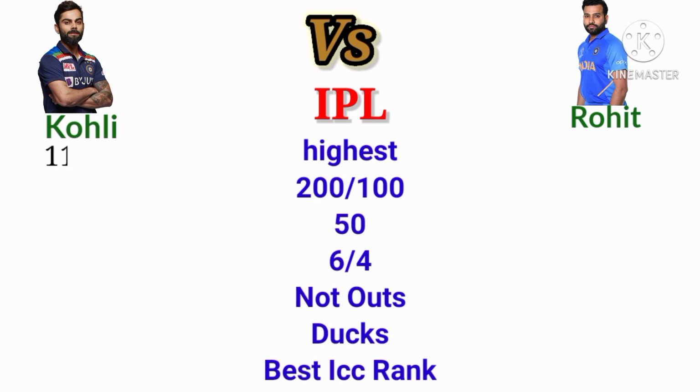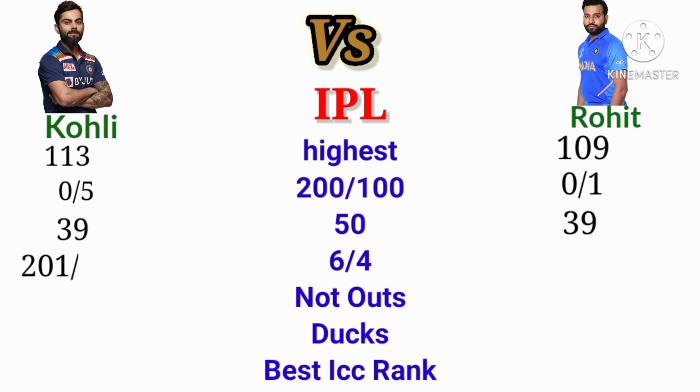The highest run Kohli scored in IPL is 113. The highest run Rohit scored in IPL is 109. The 200s and 100s Kohli scored in IPL is 0 and 5. The 200s and 100s Rohit scored is 0 and 1. The 50s Kohli scored in IPL is 13. The 50s Rohit scored in IPL is 39.